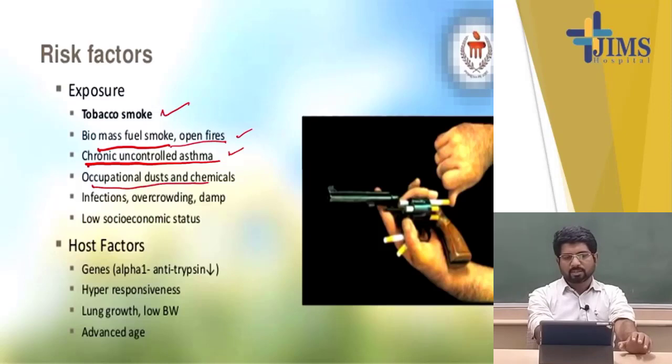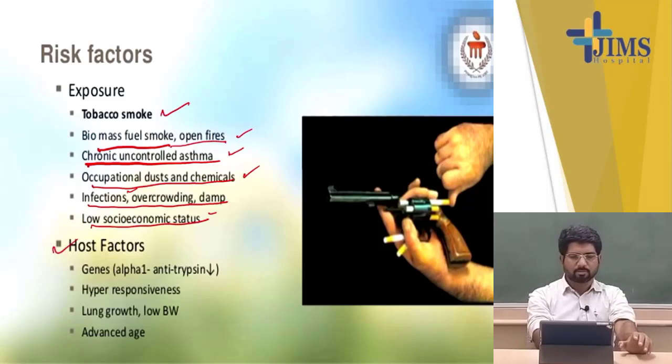And exposure to occupational dust and chemicals causes further damage to the lower airways, particularly the terminal bronchioles and alveoli, and also infection, overcrowding and damp. This includes infection in the form of pulmonary tuberculosis, one of the leading causes of COPD in our country, and also low socioeconomic status.